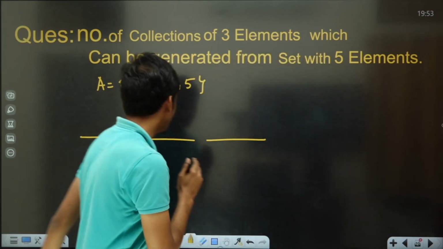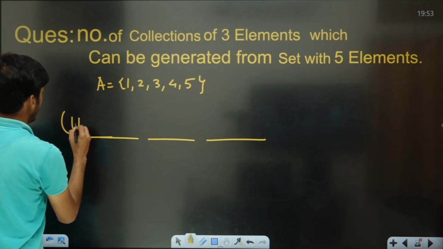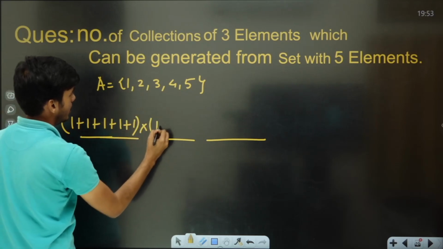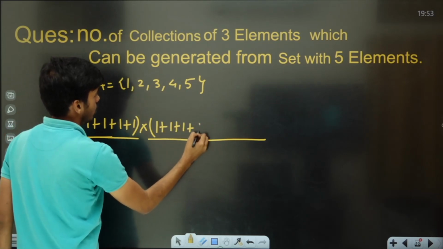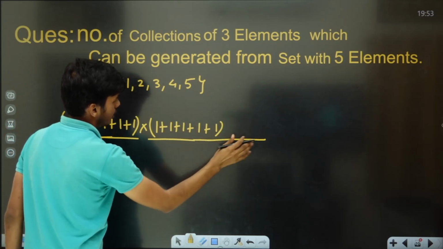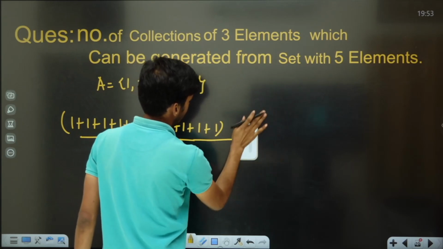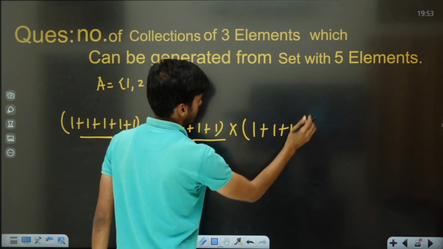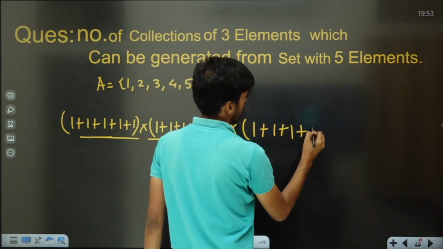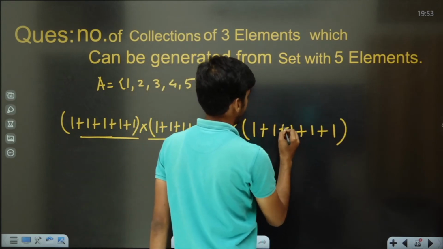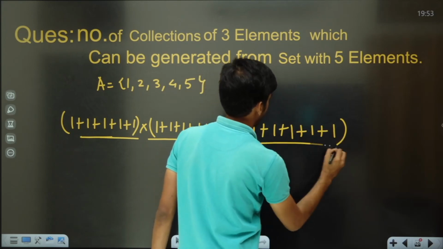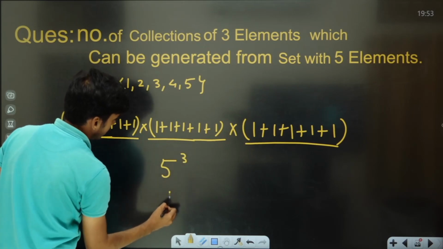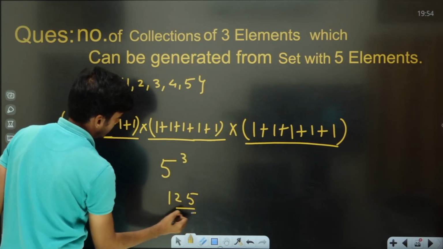So you would write it like this: the first place either by 1 or by 2 or by 3 or by 4 or by 5. The second place can be filled either by 1 or by 2 or by 3 or by 4 or by 5. And the third place can also be filled either by 1, 2, 3, 4, or 5. That means 5 to the power 3, that is 125 collections will be there.